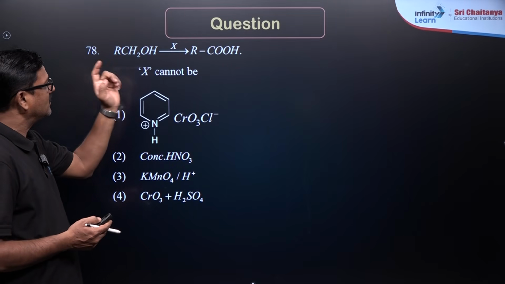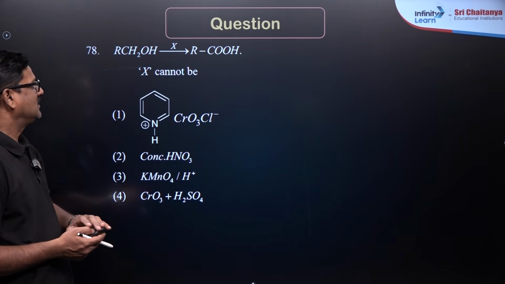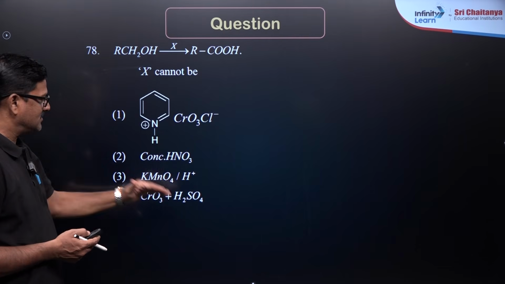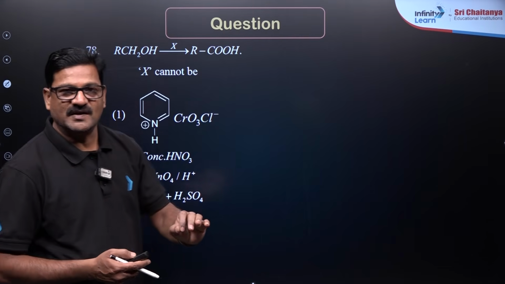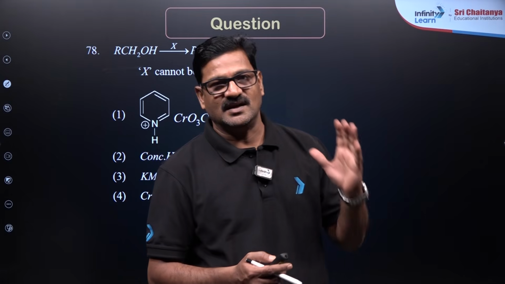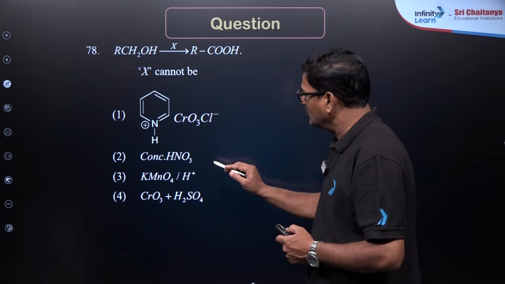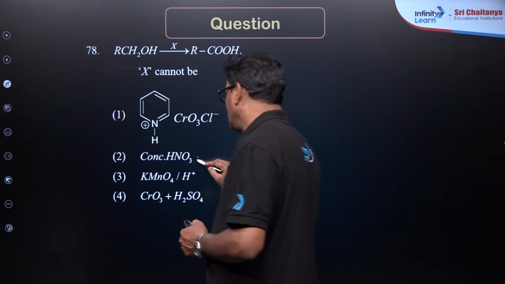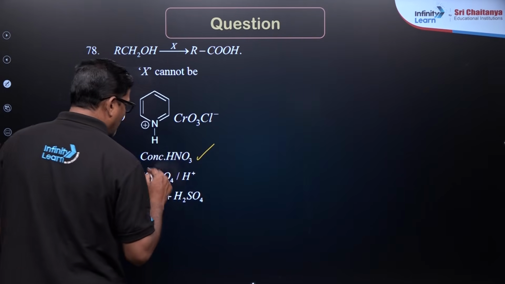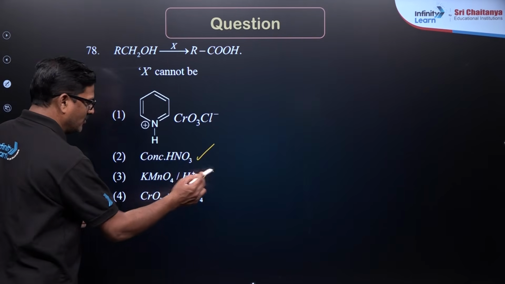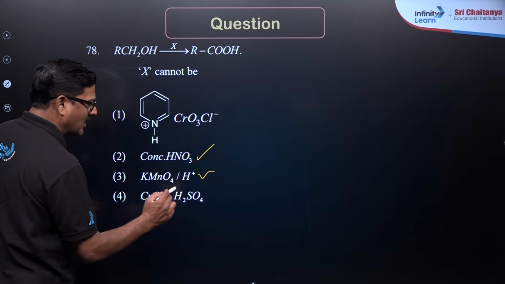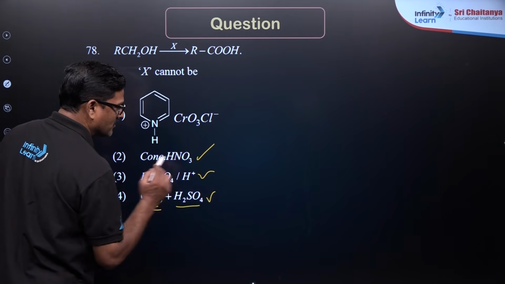It is a primary alcohol. It is converted into its carboxylic acid by using various reagents. So, it is supposed to be a strong oxidizing agent. When you take a strong oxidizing agent, you can use concentrated HNO3, you can use KMnO4 and you can use CrO3, chromic anhydride and H2SO4.